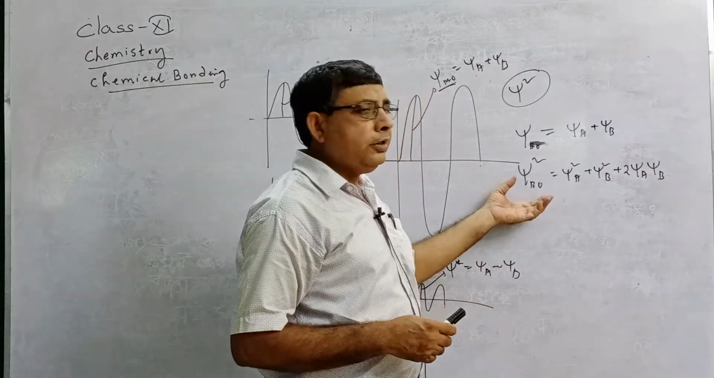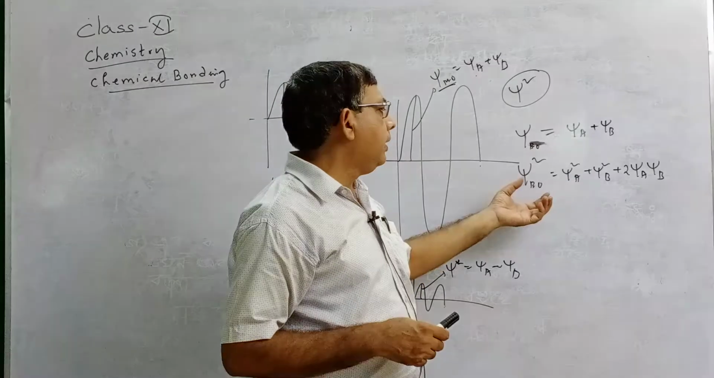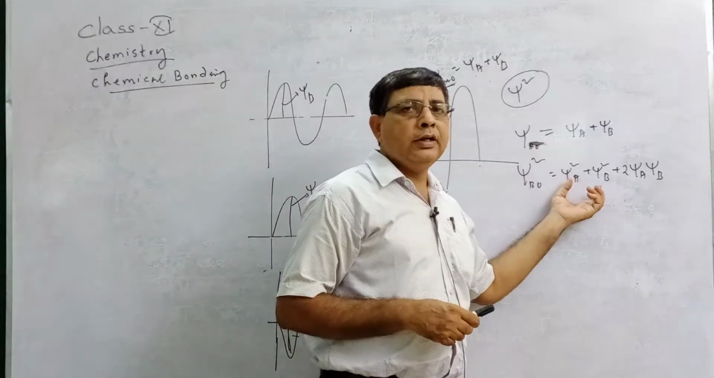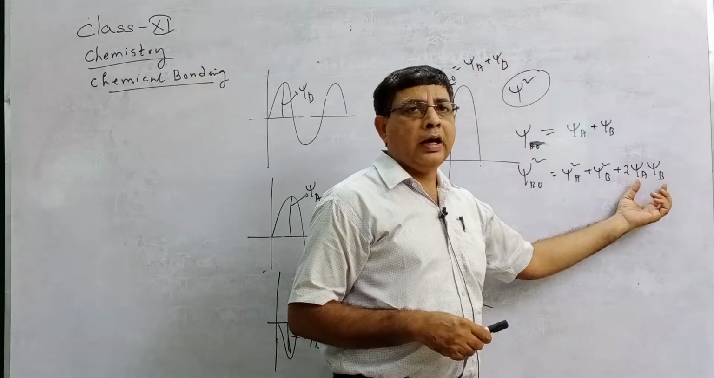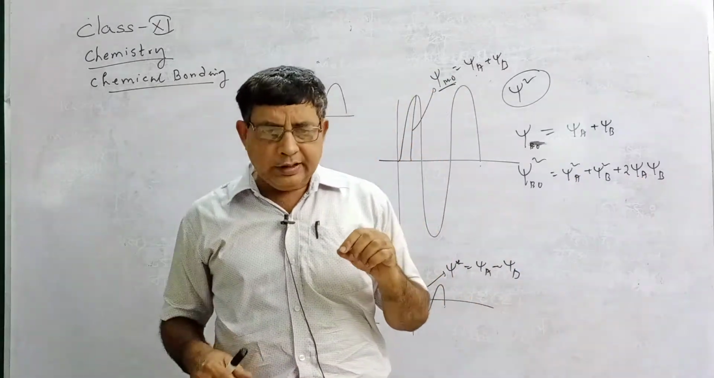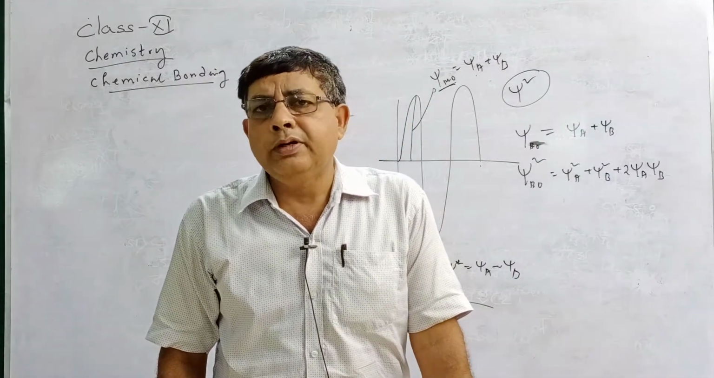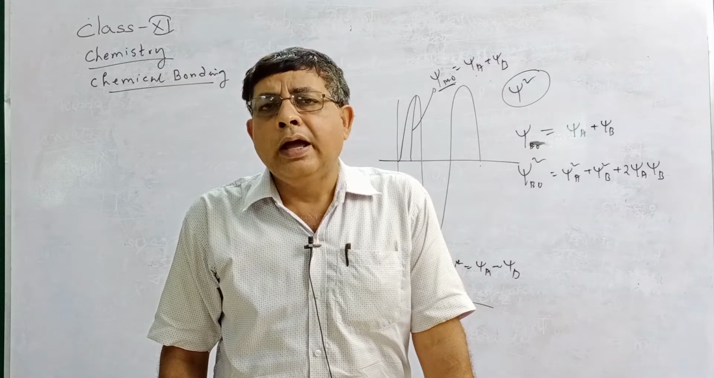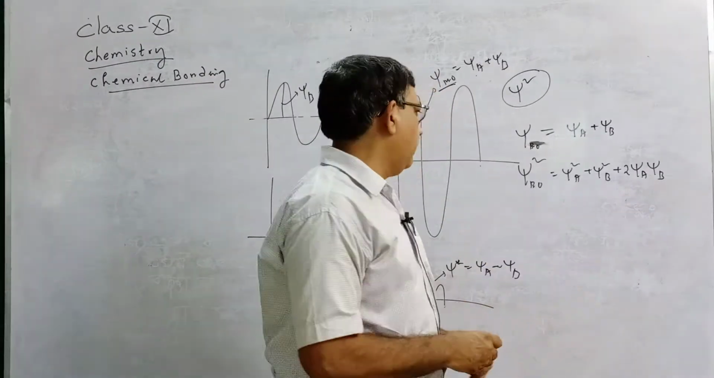That is, the probability of finding an electron in the molecular orbital, the bonding orbital, is greater than the probability of finding an electron in the atomic orbital by the amount of 2 psi A psi B. That is, the probability of finding an electron in bonding MO is greater than in the individual atomic orbital by the amount of 2 psi A psi B.